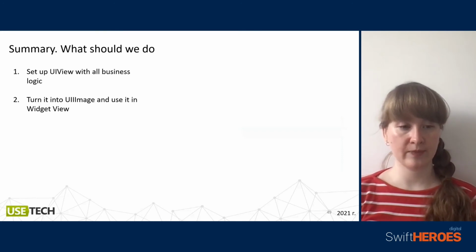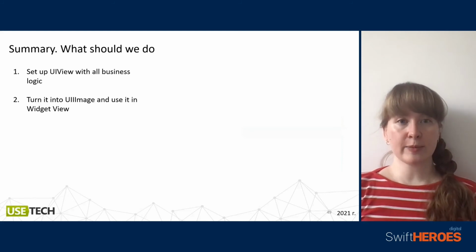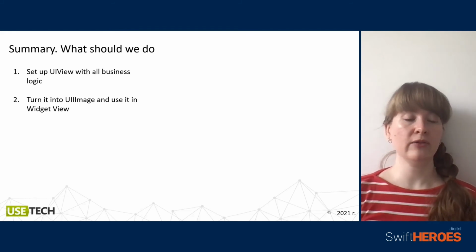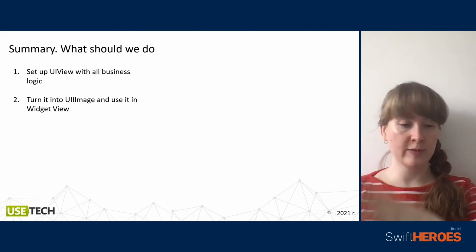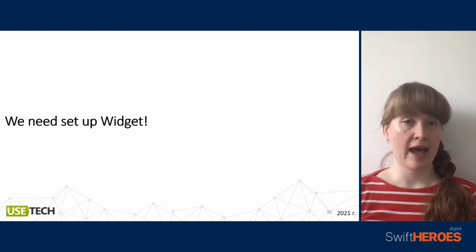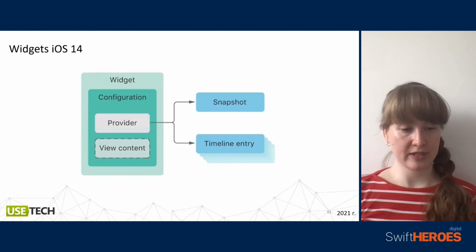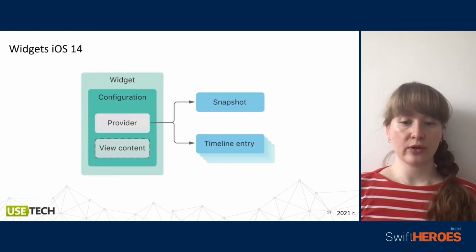So let's summarize at this moment what we need to do. We set up our view with all business logic and all stuff, then we turn it into an image and use it in the widget view. And then we need to set up our widget correctly. So how should we deal with it?